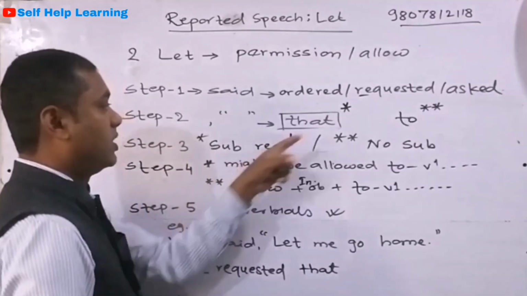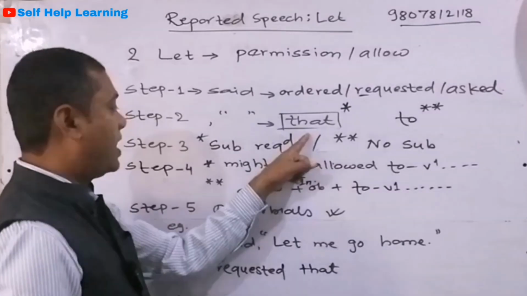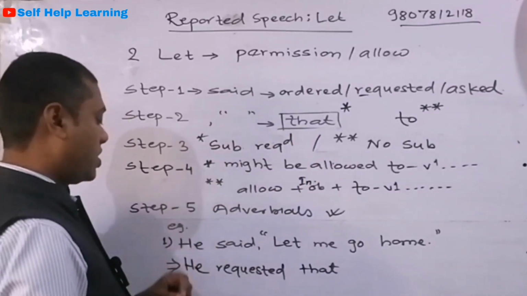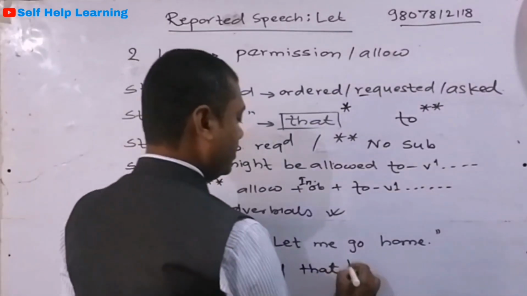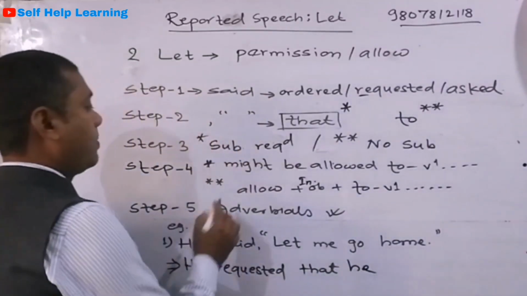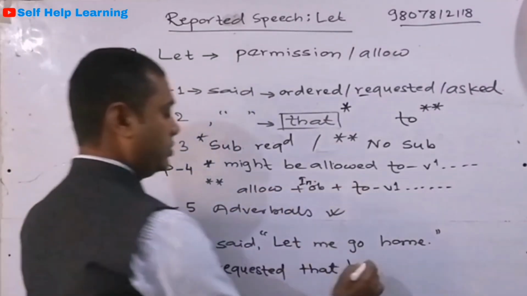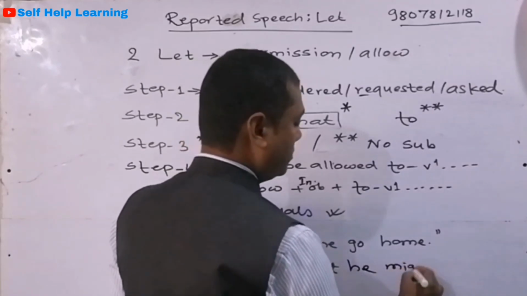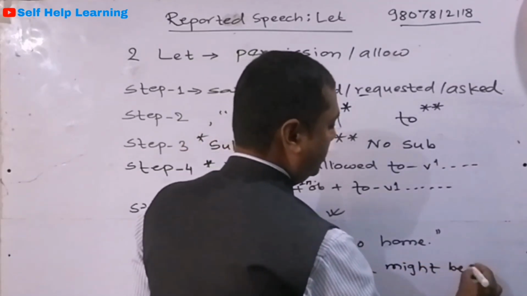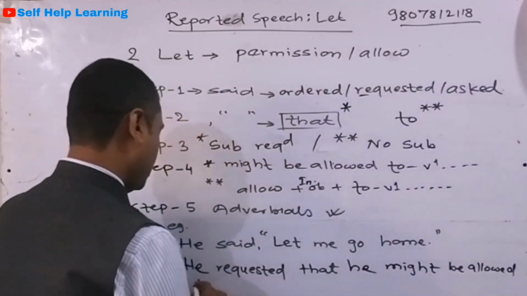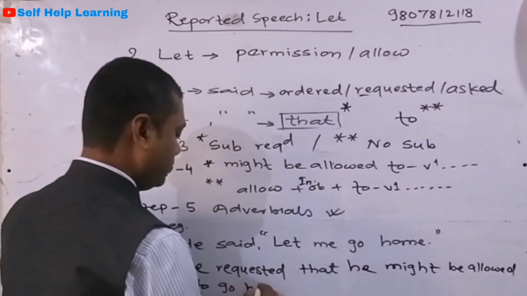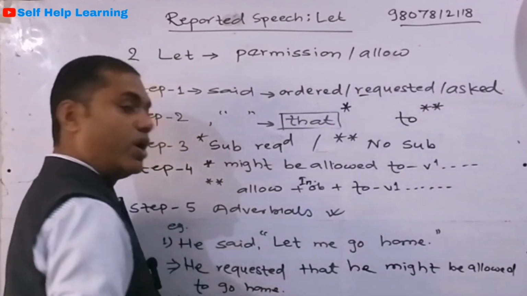Got it? So if we are going to use that, the subject is required. Then what is the subject? He is the subject. So he requested that he, and then the verb might be allowed to. So he might be allowed to go home. So this is one way.